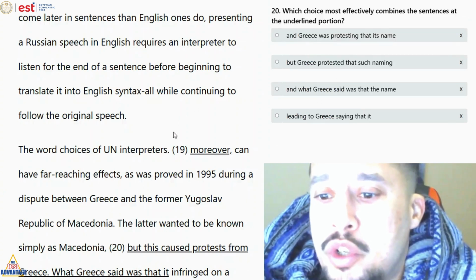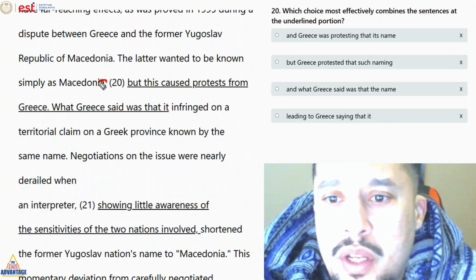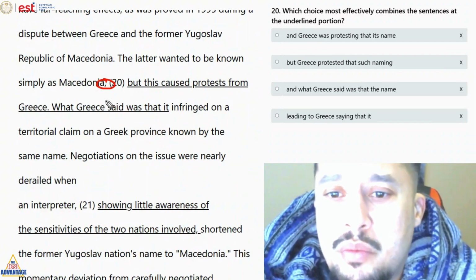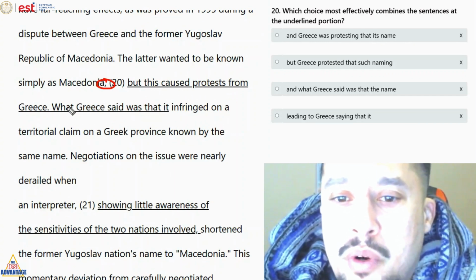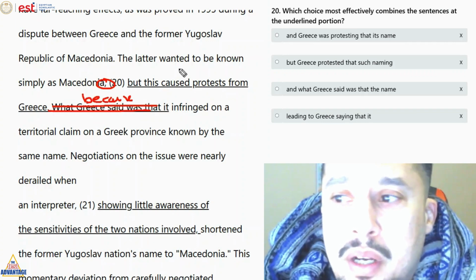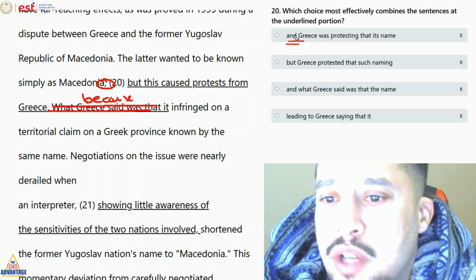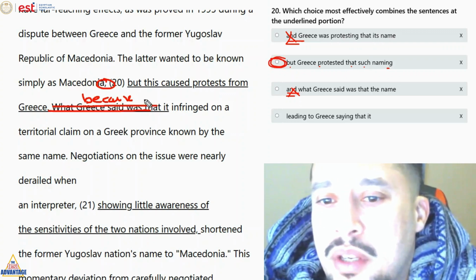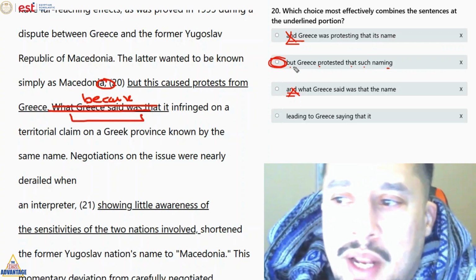Question number 20, which combines the sentences. The latter wanted to be known simply as Macedonia, but this caused protests from Greece. What Greece said was that, okay, but this caused protests from Greece because, I assume, ممكن نستخدم كلمة because, and Greece, no, and مش عايزينها صح، عايزين and مش عايزينها. But Greece protested that such naming. Okay. Answer B. المهم شلنا الاكسترا information ده، redundant information ده، وده اللي عملناها هنا.